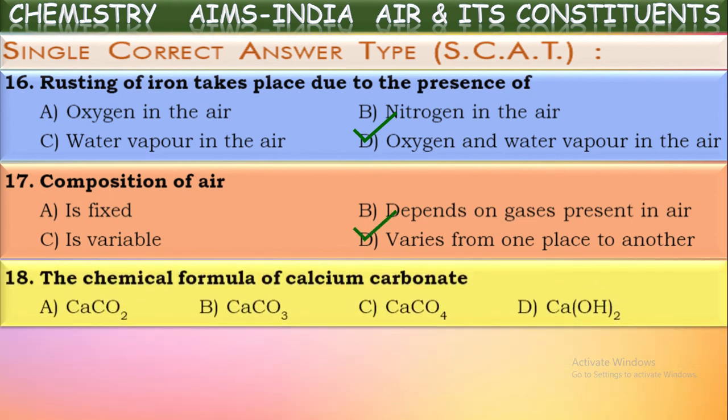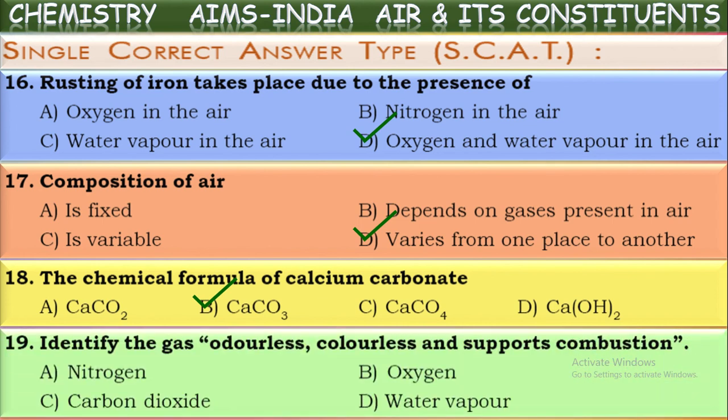Okay. Next, the chemical formula of calcium carbonate. Calcium carbonate is commonly called limestone or marble. It is the carbonate of calcium. It can be given the formula CaCO3. Where is it? Yes, here. CaCO3 is the chemical formula of calcium carbonate.